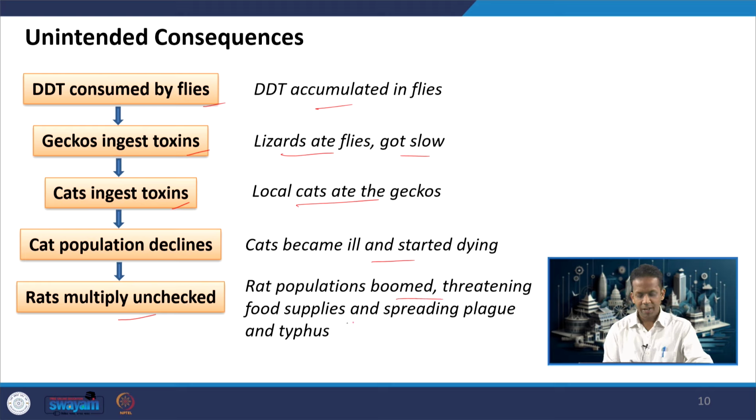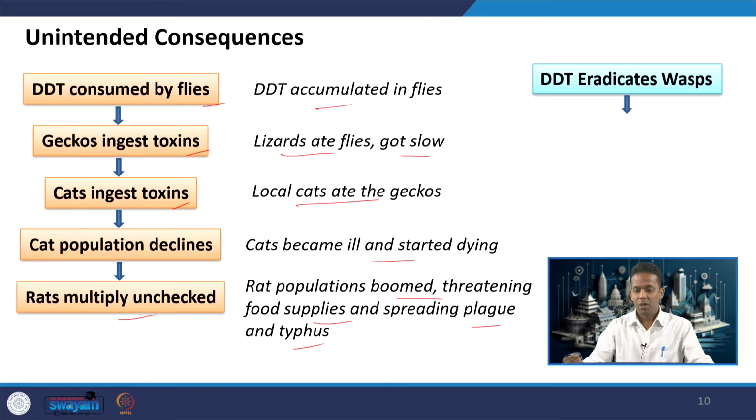It boomed and it started to threaten the food supplies, because when there are more rats in a small area surrounded by water, they will go and attack the food supplies. And because of rats there are some other, more dangerous diseases than malaria, like plague and typhus, which started spreading. So, that was one series of unintended consequences.